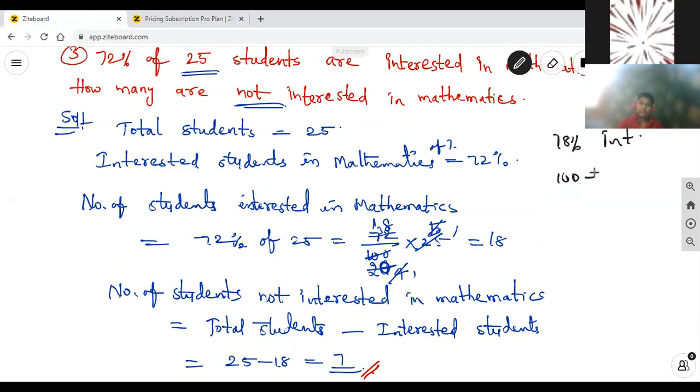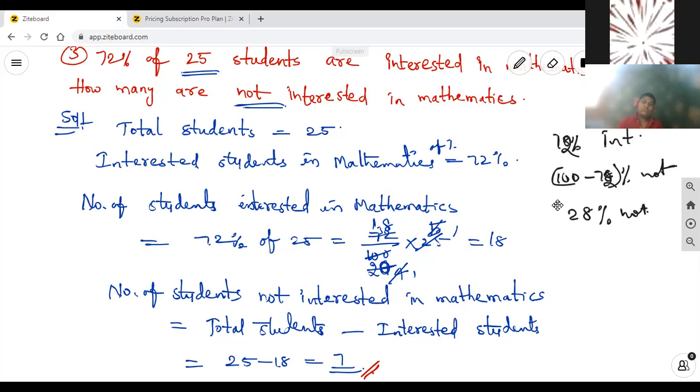Then 100 minus 78% are not interested. So 100 minus 72% are not interested. How much are we getting? 28. 28% are not interested.